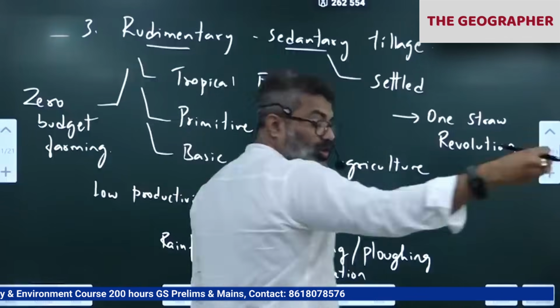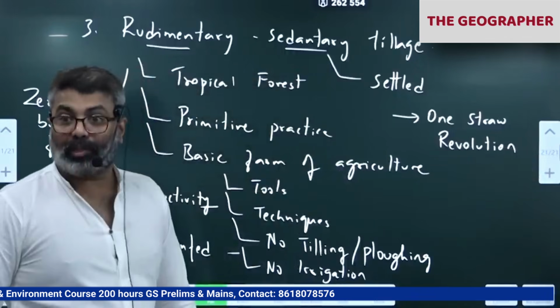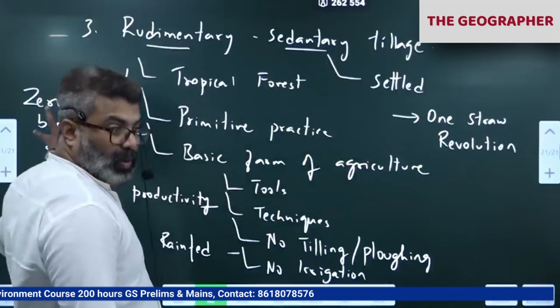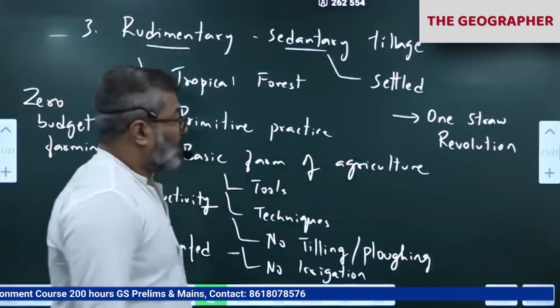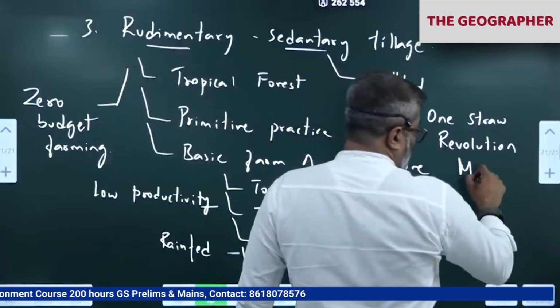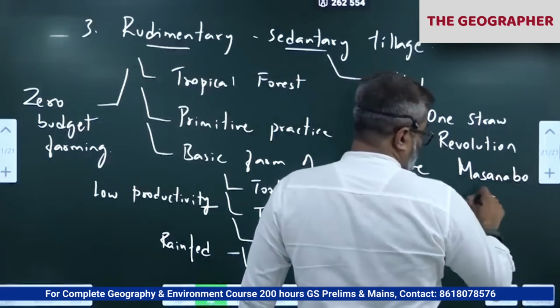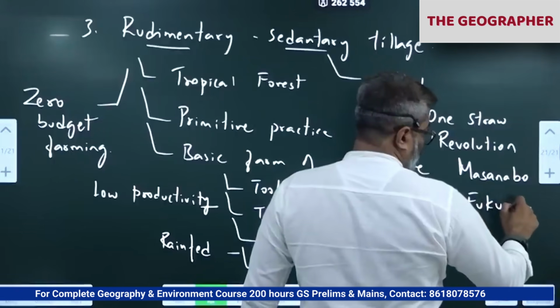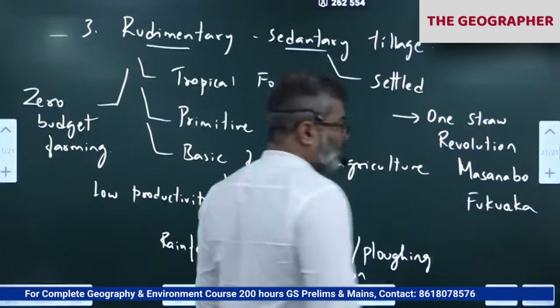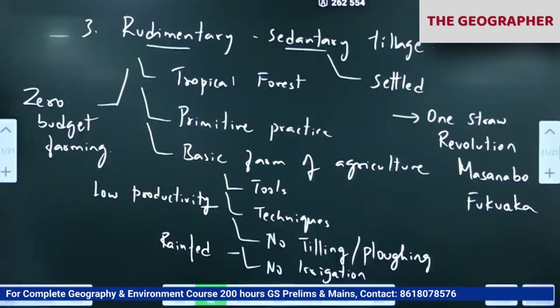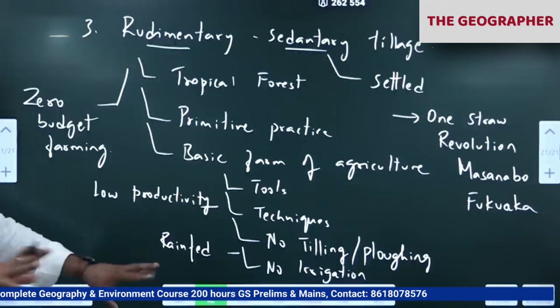Zero budget natural farming is also nowadays becoming popular. In Andhra Pradesh, zero budget natural farming is becoming very popular now. One Straw Revolution, Masanobu Fukuoka. It's a very popular form of agriculture where people don't do much.